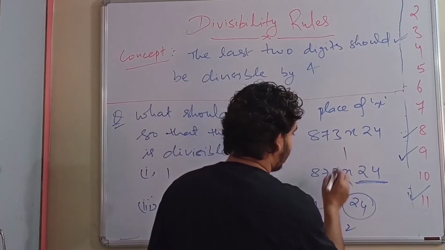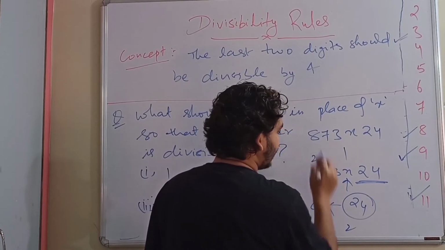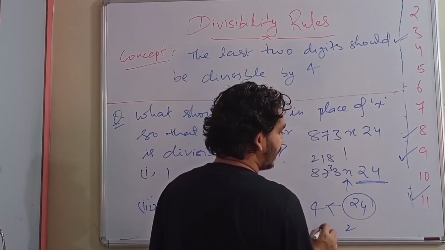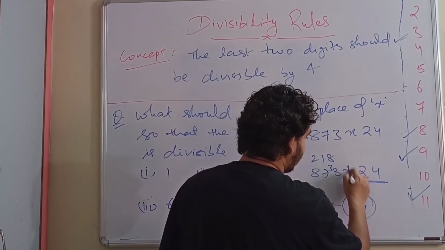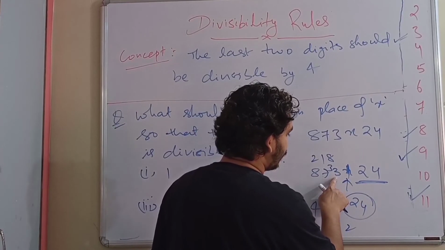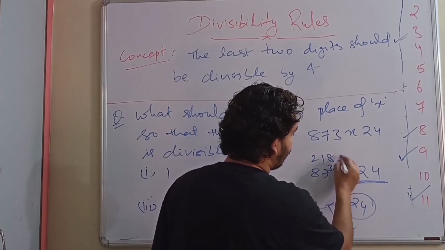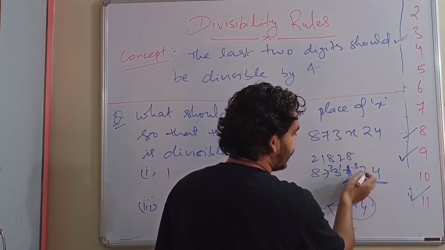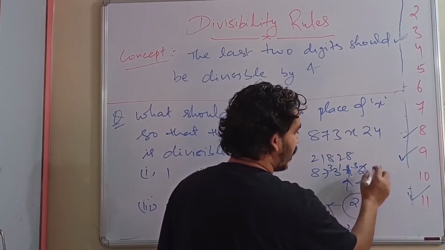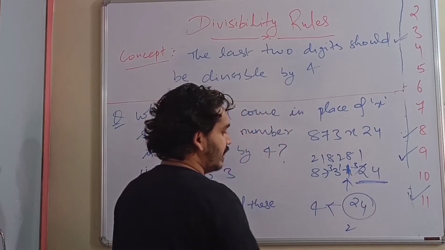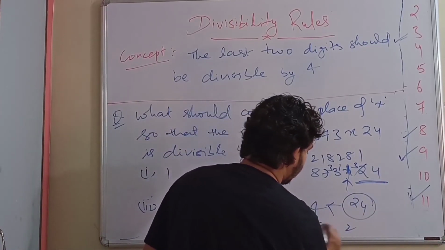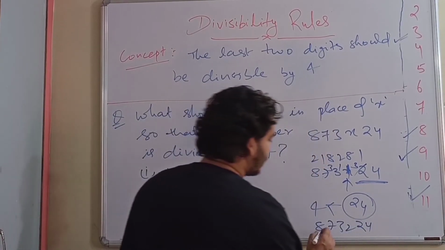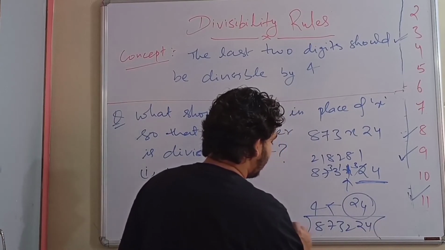Let's see. If it is 1, then 4 2s are 8, 4 1s are 4, 3 will remain, 4 8s are 32, 1 will remain. Now 4 2s are 8, 3 will remain, 4 8s are 32, and then totally gone, and then 4 1s are 4. If it is 2 also, let's see, 8 7 3 2 2 4, then it will be completely divisible by 4.